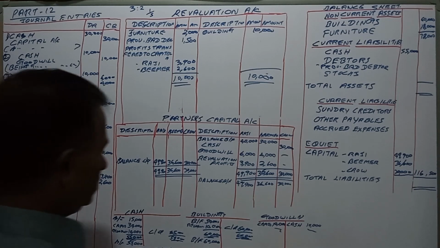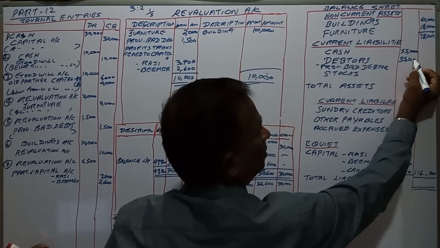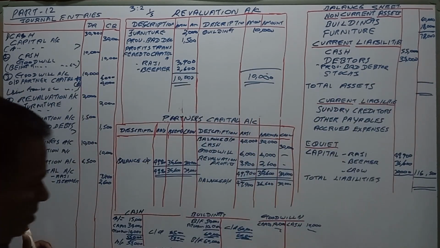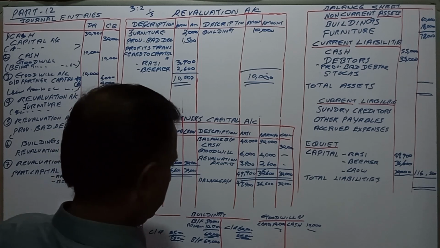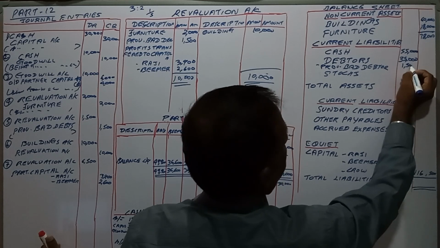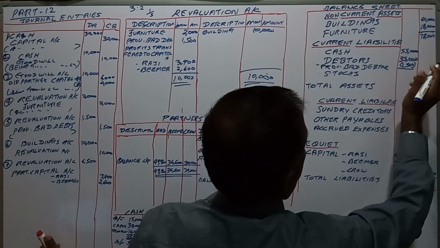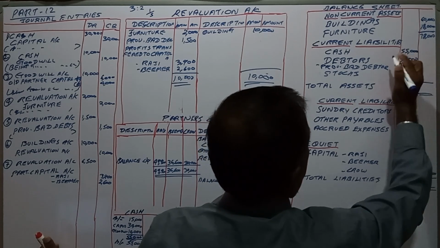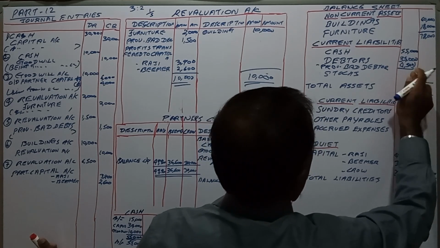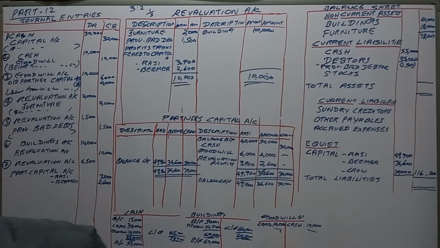Debtors 35,000, and provision for bad debtors 1,500. You have to deduct 1,500. And stocks and other things we have to take from the balance sheets.